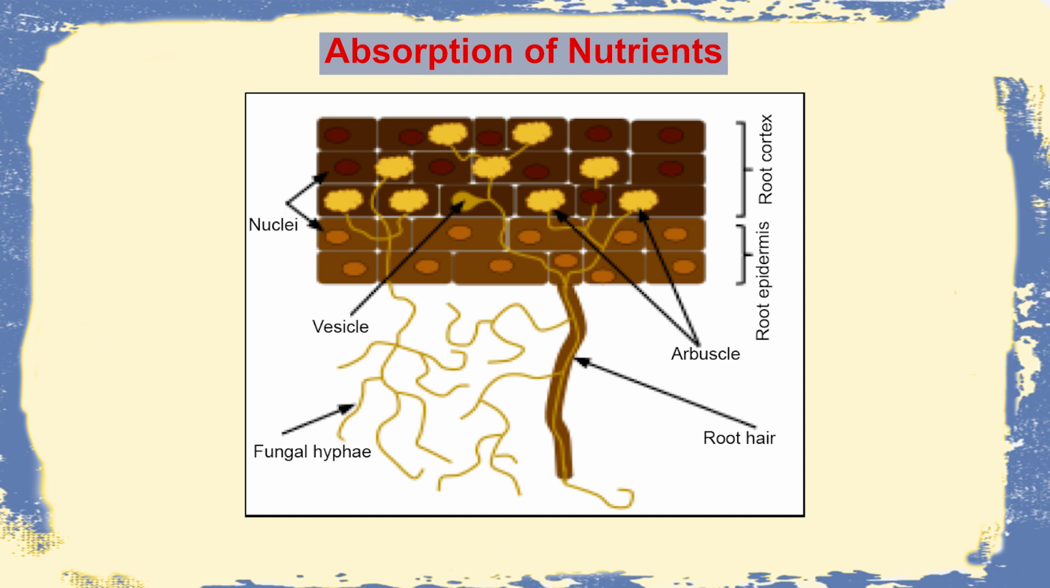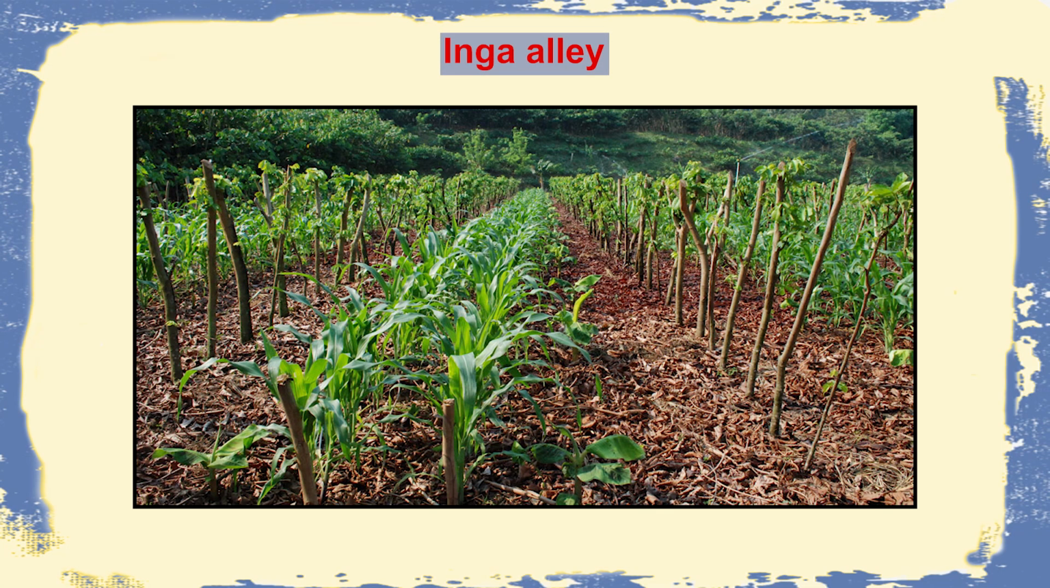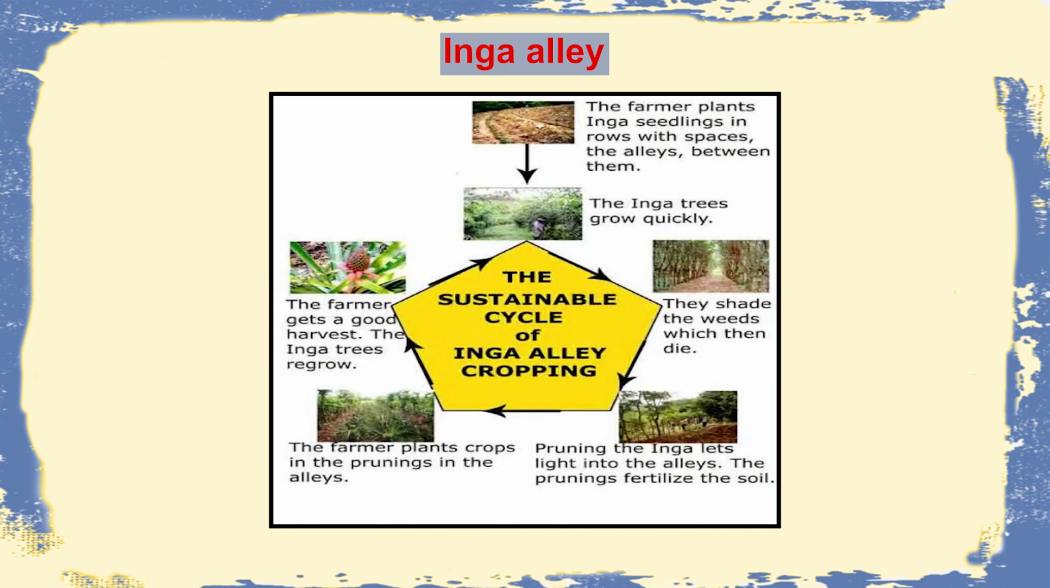So definitely this is a unique slide which explains the absorption of different nutrients with the help of mycorrhizal association. There is a unique sustainable soil cycle called Inga alley. Inga is a type of plant which grows very fast, and as it grows, it develops the mycelial mesh of Ectomycorrhiza, and when the plant is overgrowing, there will be smaller weed plants growing below. So part of the Inga, because it is growing very fast, is pruned.